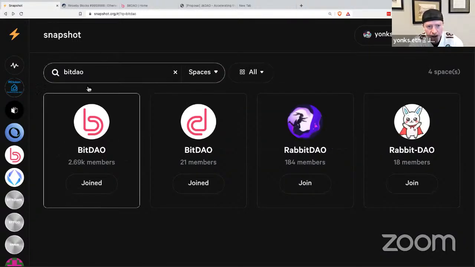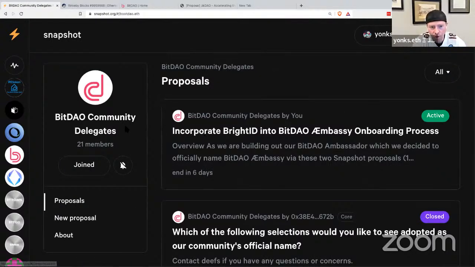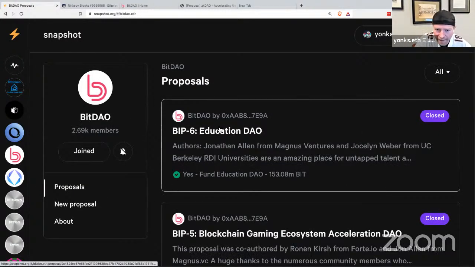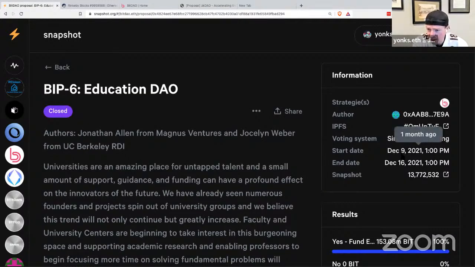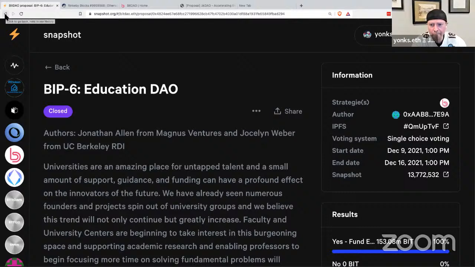There are two snapshots. One is for BitDAO, and this space should be renamed, because I could see how that could be confusing. This BitDAO space is the one that's for BitDAO community delegates that uses delegated bit. This one right here, going in and looking at BIP6, this is the one that passed about a month ago. And you can see over here that the strategy for this uses bit. So does that clear that up for you, White Hat?